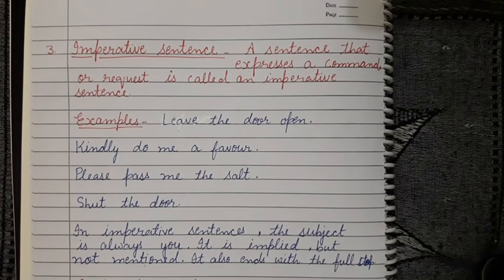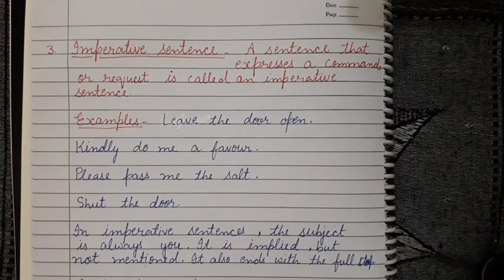All these sentences are examples of imperative sentences. In the class we teachers generally use: stand up, shut your mouth, don't talk, open your book. So a kind of command, a kind of request.